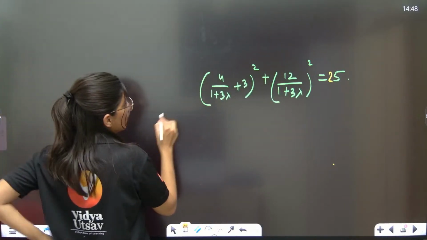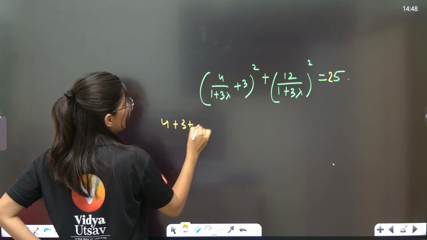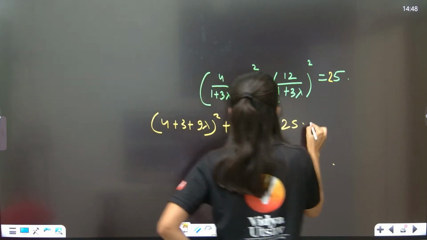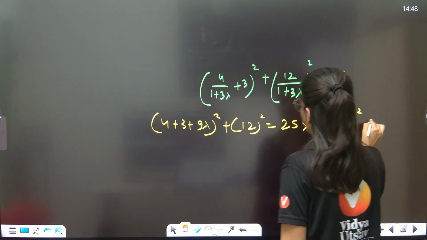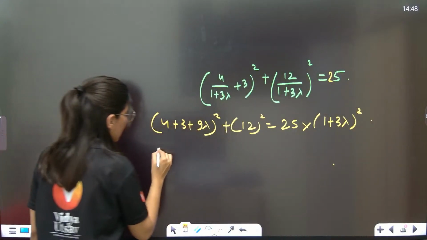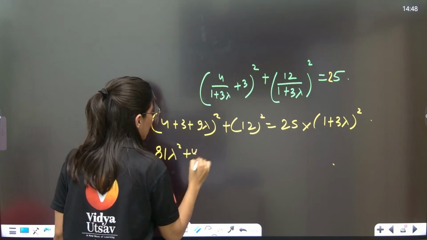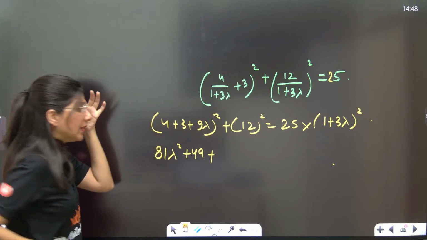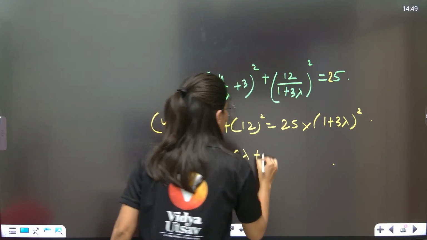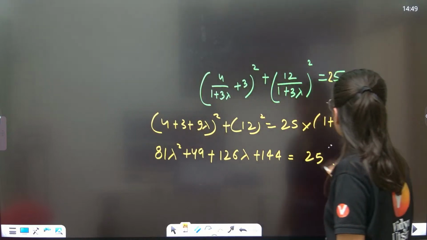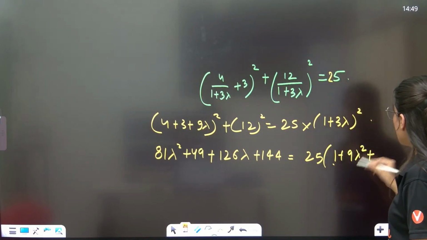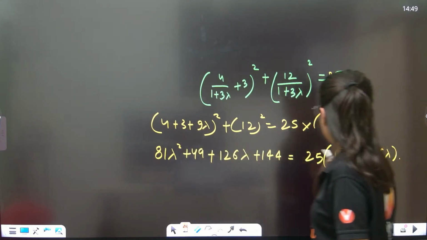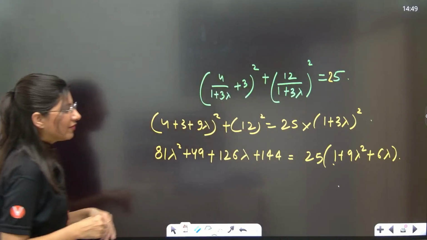Let's quickly do that. So (4 plus 3 plus 9 lambda) whole square plus 12 square is equal to 25 into (1 plus 3 lambda) whole square. Let's do it: (9 lambda plus 7) whole square is 81 lambda square plus 49 plus 126 lambda, since 9 sevens are 63 and doubled is 126. Plus 144 is equal to 25 times (1 plus 9 lambda square plus 6 lambda). Okay, clear? Now 81 lambda square, 25 into 9 lambda square.